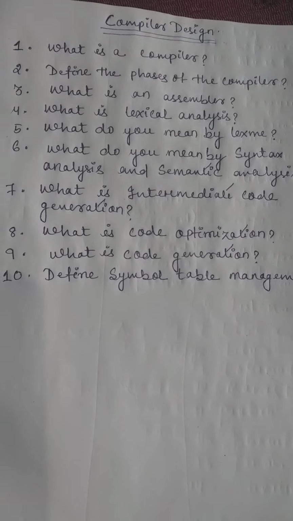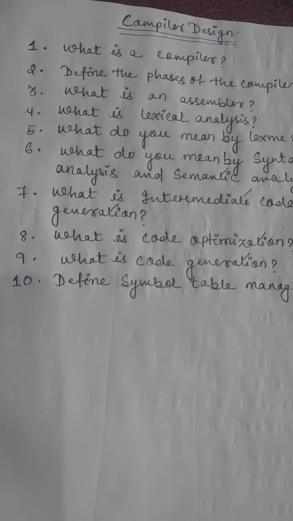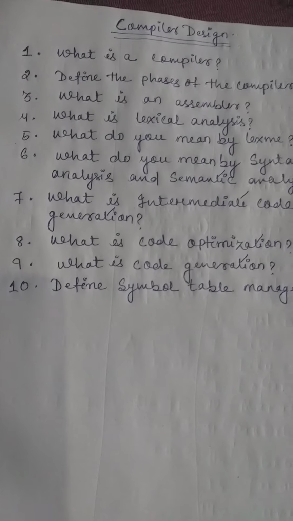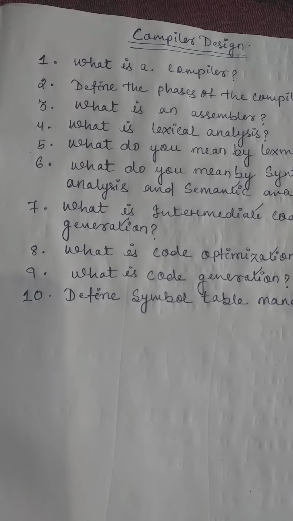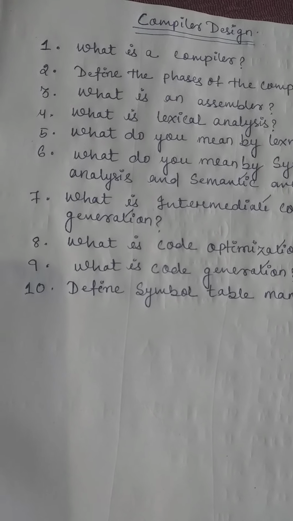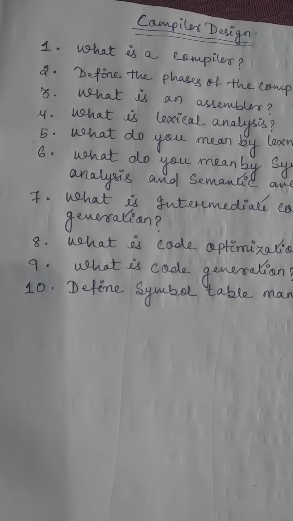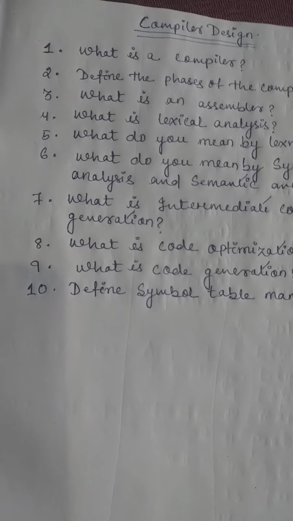Syntax analysis and semantic analysis are the second phase and the third phase of the compiler.